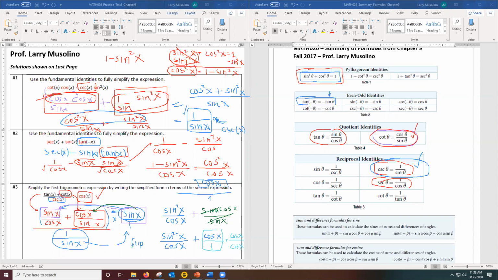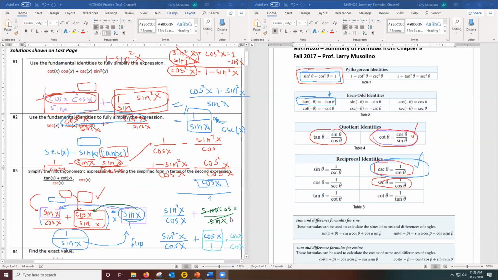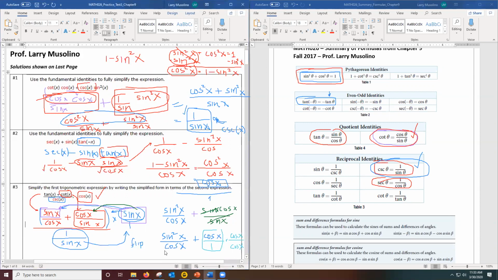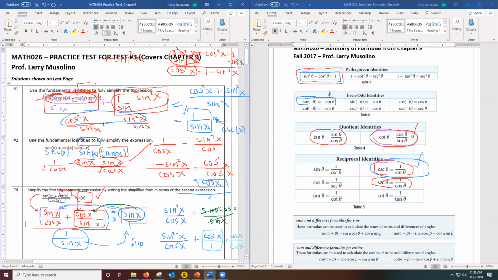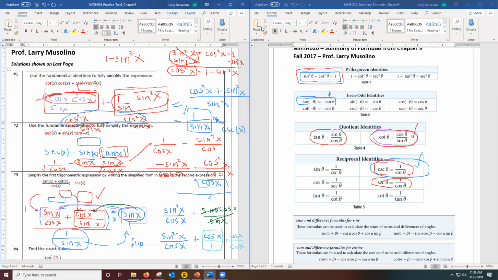Let me scroll down a little bit here if I can. Let me continue it over on the right-hand side.